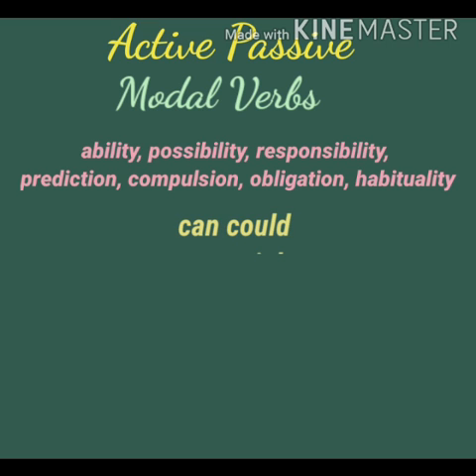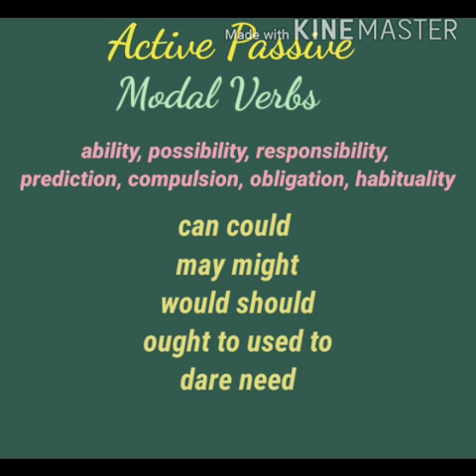In English, can, could, may, might, would, should, ought to, used to, need, these all are modal verbs. Today we will see how to change these modal verbs in active and passive voice.